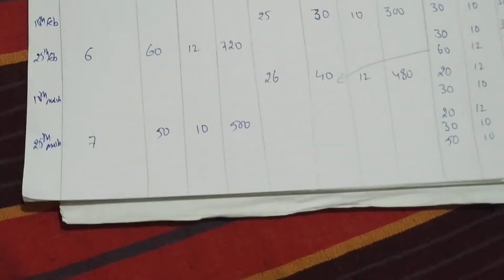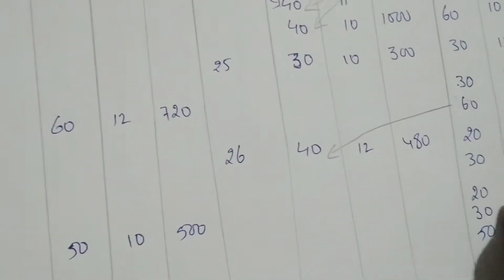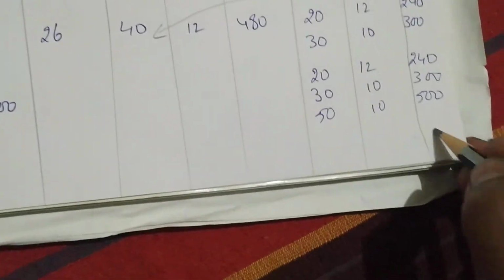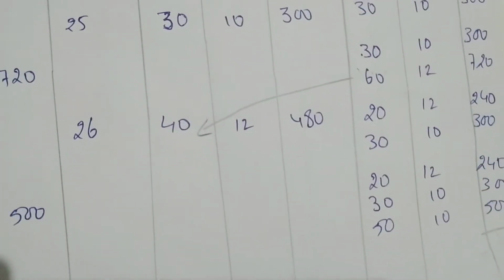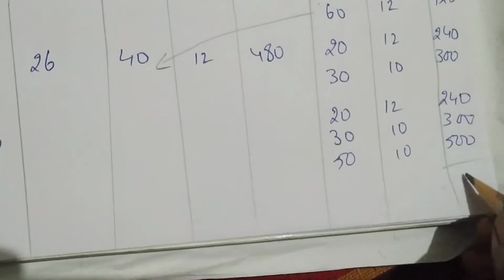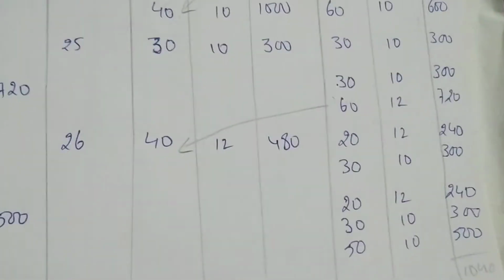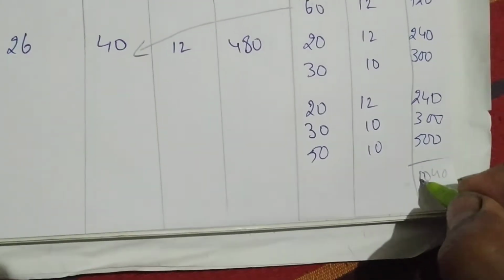Okay, so this is our LIFO method. So simple, easy. Let me do the total here. Only the total I am doing, in the total column: 240 plus 300 plus 500. So we are having 1040 as the value of the quantity. Okay, let me write with a pencil, it is not clear.